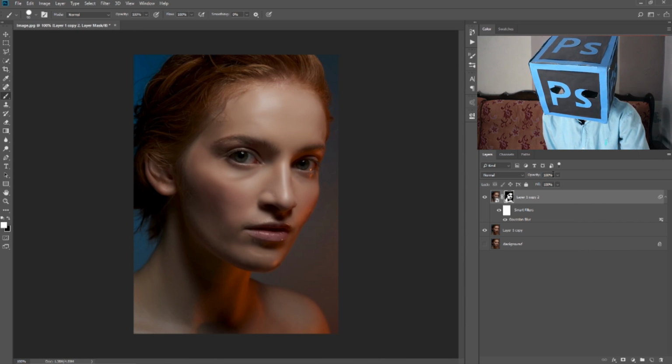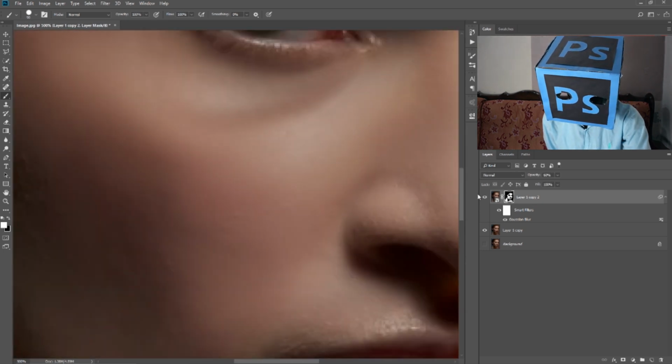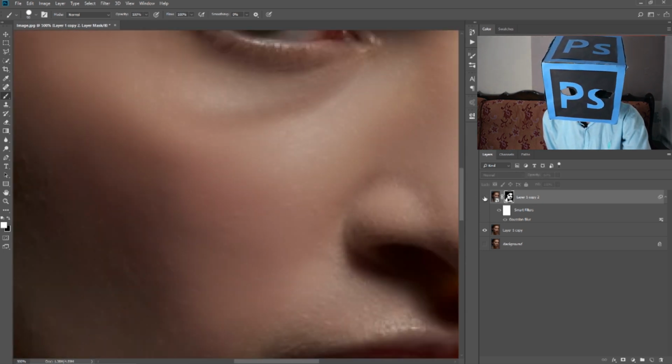Now make its opacity to about 60%. So as you can see, this makes our skin soft.